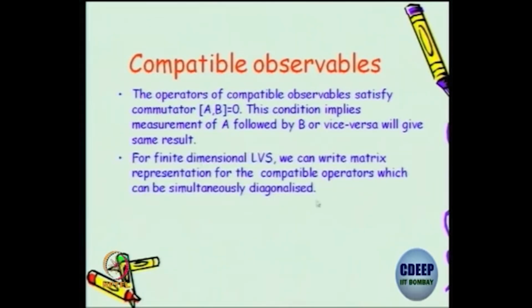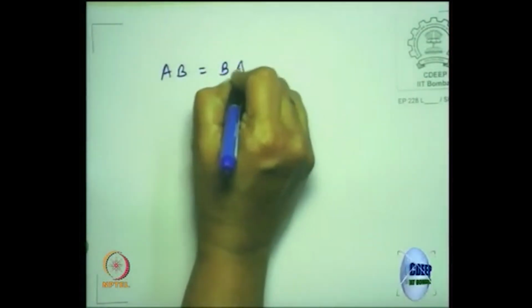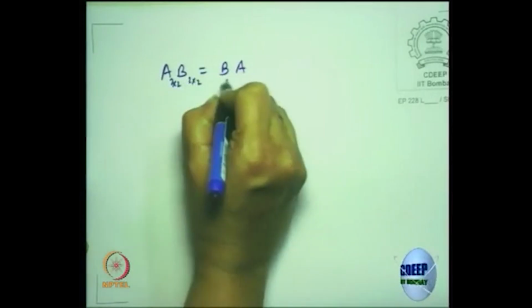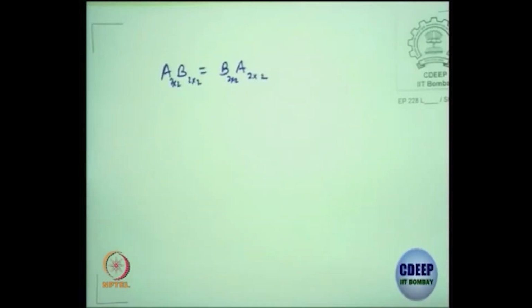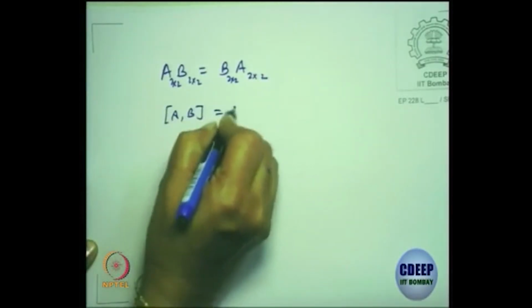So, for a finite dimensional linear vector space, I have always stressed the fact that you can write a matrix representation for these operators. And if you write a matrix representation, then two matrices having commutator 0 means that you can simultaneously diagonalize the matrices. So, if you have AB equal to BA, suppose let us take 2 by 2 matrices. This is the meaning of A commutator B equal to 0.